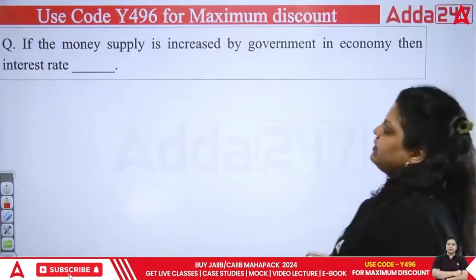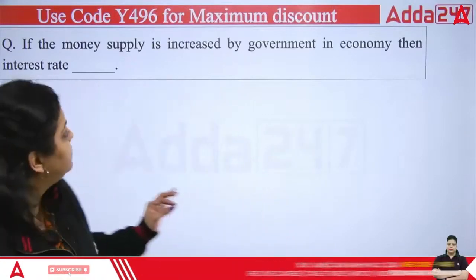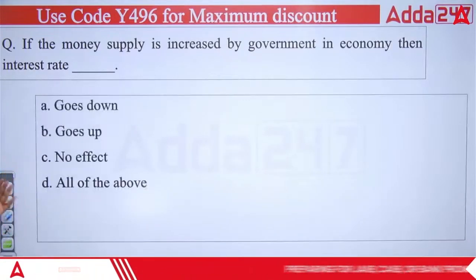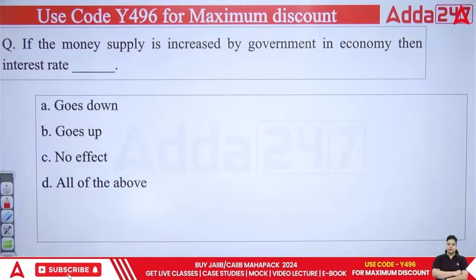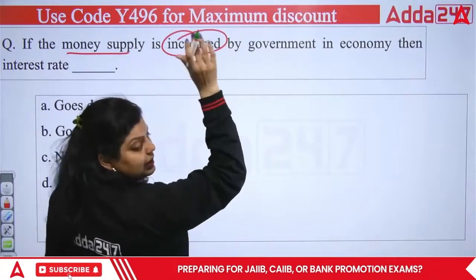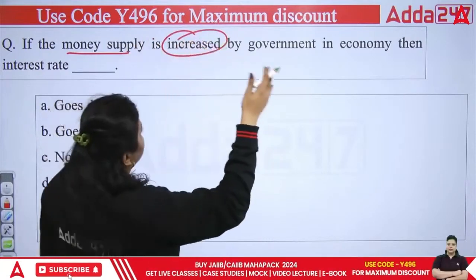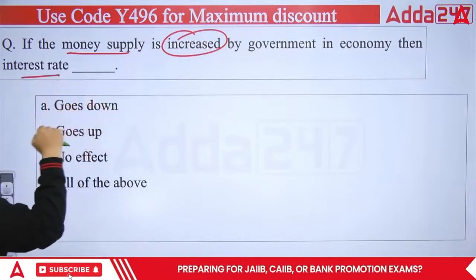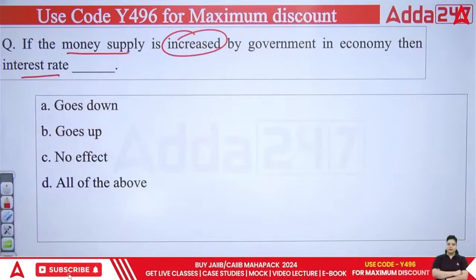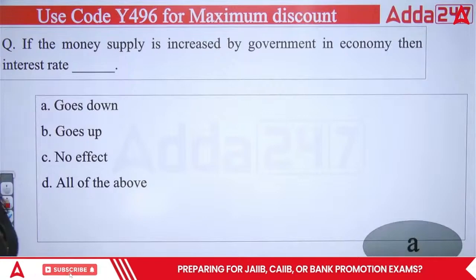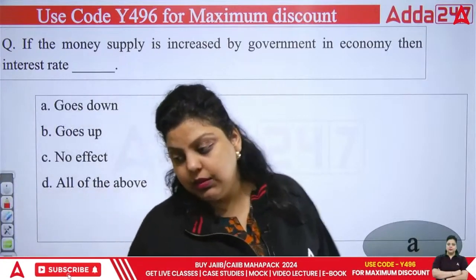So the first question we have here is: if the money supply is increased by the government in the economy, then the interest rate goes down, goes up, no effect, or all of the above? So what are we talking about? The government has increased the liquidity, the money supply, in the economy. In that situation, the interest rate will be what? And the right answer for this particular question will be A, that is, goes down. Your rate of interest will go down, then only you will be able to increase the money supply in the economy. So the right answer will be option A.